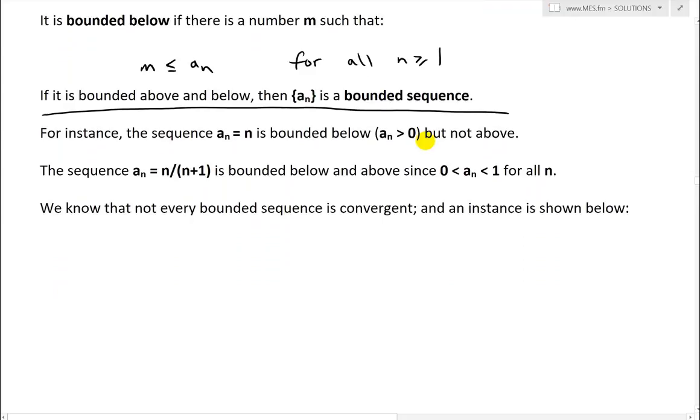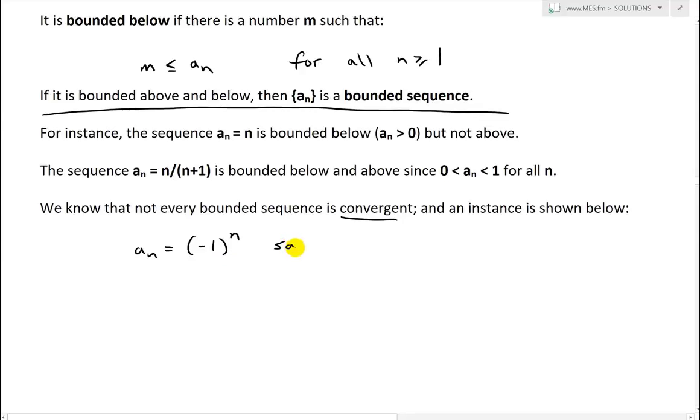Now going further, we know that not every bounded sequence is convergent. Just because it's bounded does not mean it has to be convergent, meaning there's a limit. An instance is shown below, which I covered earlier. Remember, a_n equals (-1) to the power of n.